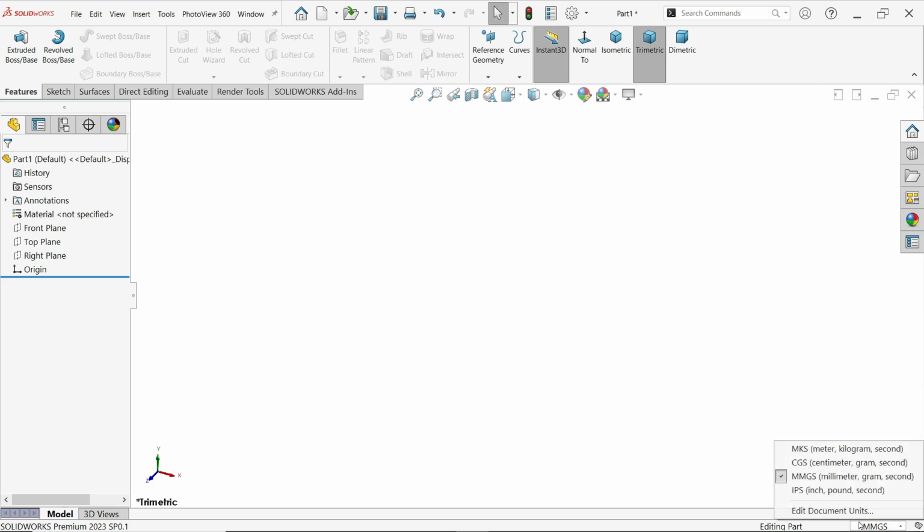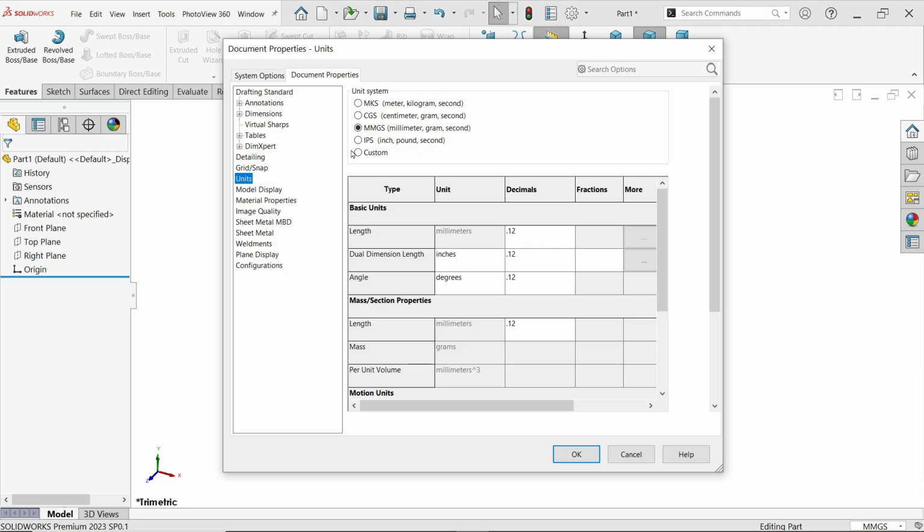So before going to start, I'm going to change the unit. Edit documents, unit, and here I'm going to change the fraction. IPS fraction, I'm going to choose maximum 128.